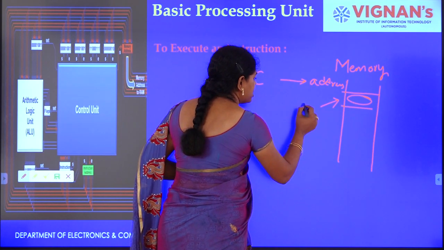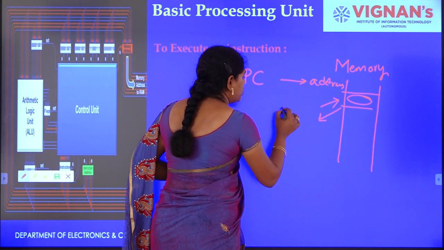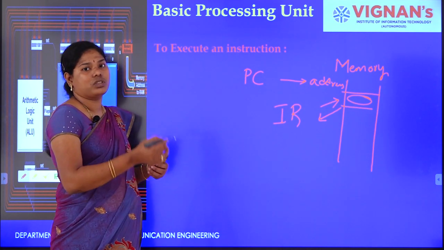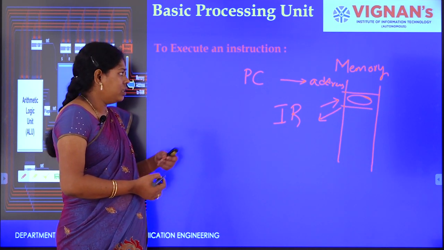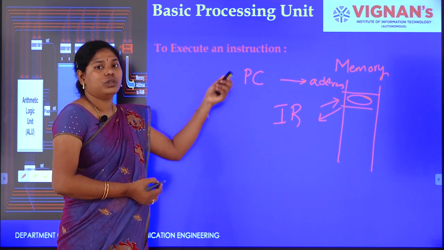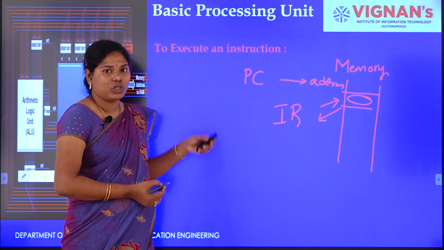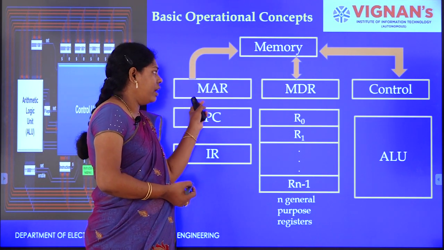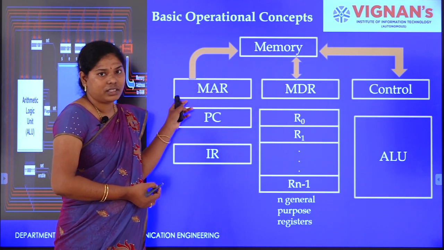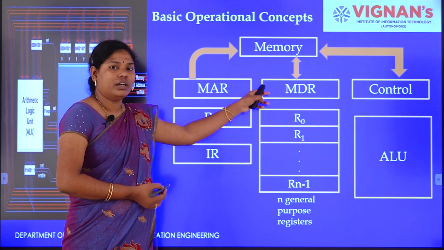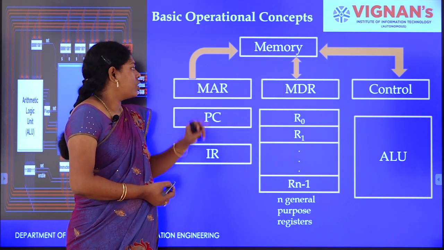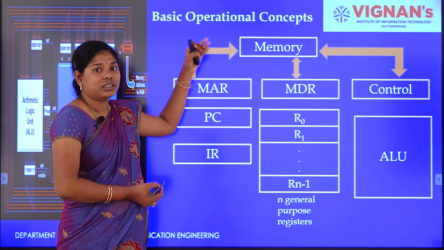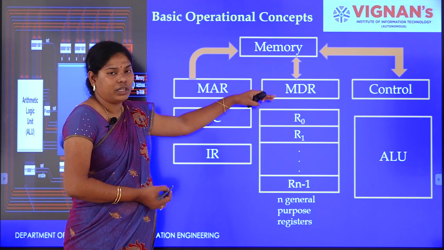Now, the corresponding instruction must be copied to instruction register, IR. Then only it can process the corresponding instruction. But these two are not connected to the memory. These registers are in the processor. The memory is connected only through MAR and MDR. MAR is memory address register and MDR is memory data register. Here MAR points the corresponding location and the corresponding data will be copied to MDR.